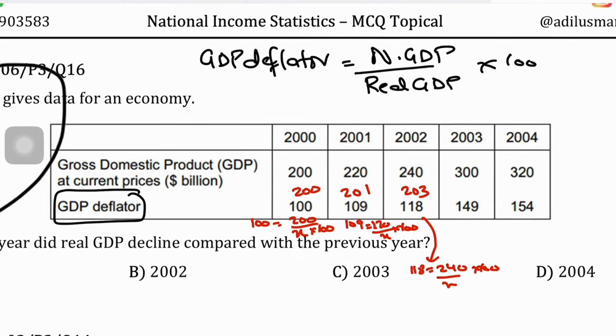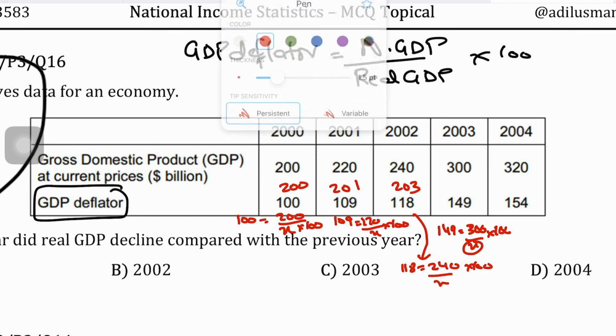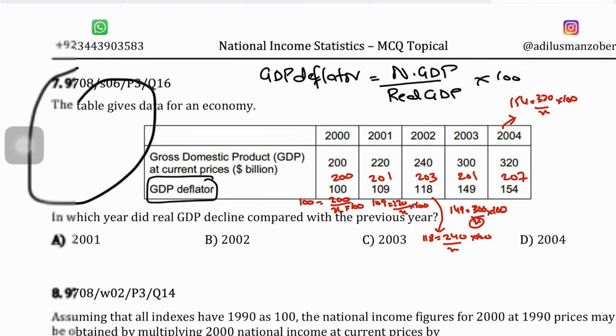For 2003, it should be 149 equals nominal GDP 300 upon X times 100, X being your real GDP because that's what you need to find. 300 times 100 divided by 149 should give you 201. And then for 2004, same thing, 154 equals 320 upon X times 100. X being the real GDP in 2004, 320 times 100 divided by 154 should give you 207. And what follows is that your real GDP is going up, right?